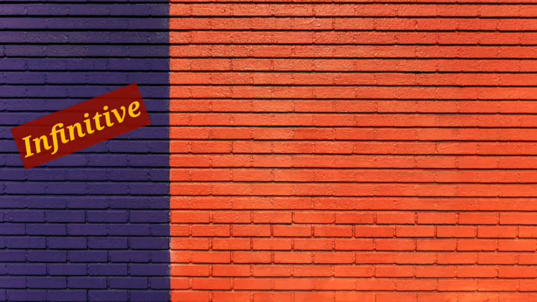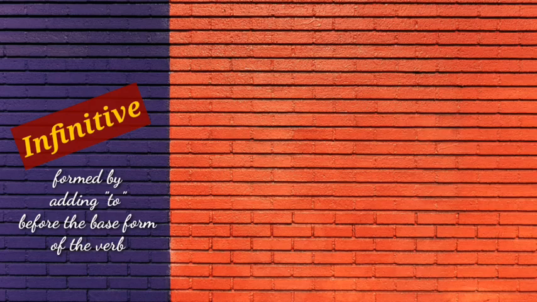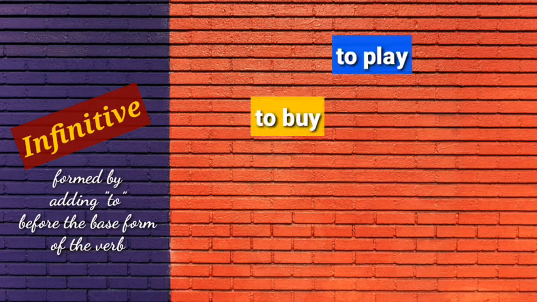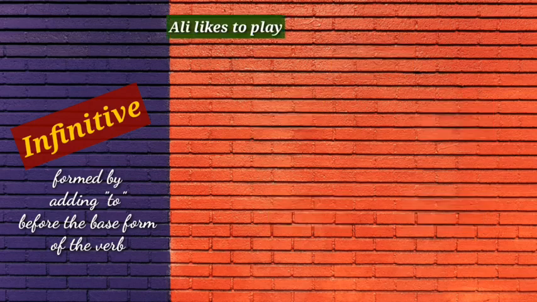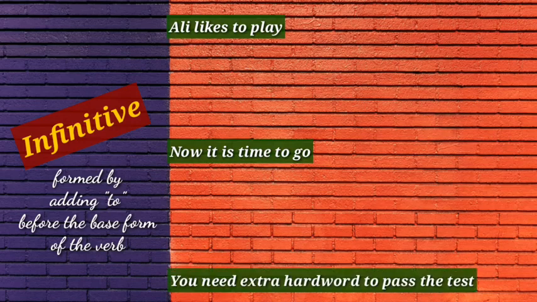And the third one is infinitives. Infinitives are formed by adding to before the base form of the verb. For example, to play, to buy, to eat, to read, to write, etc. are examples of infinitives. Let's try to see through these examples. Ali likes to play. In the second sentence, now it is time to go. In the third example, you need extra hard work to pass the test.